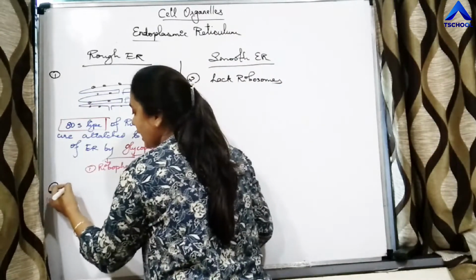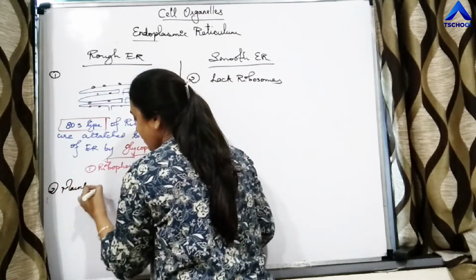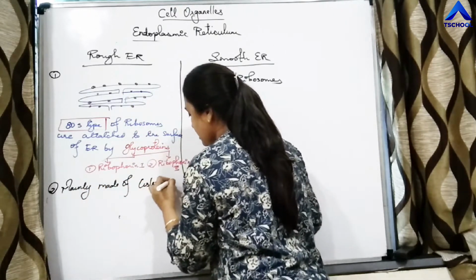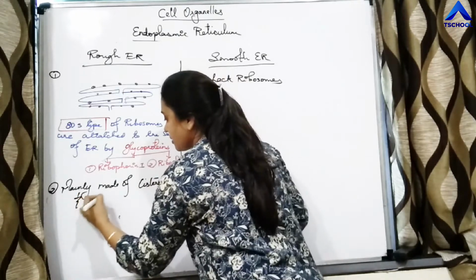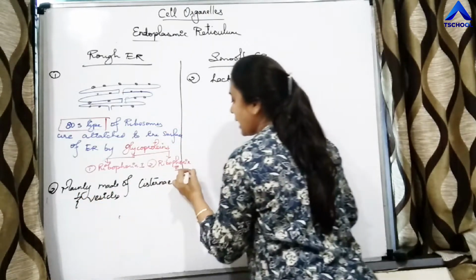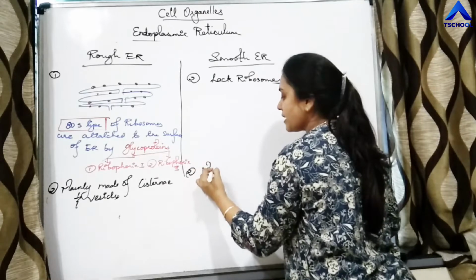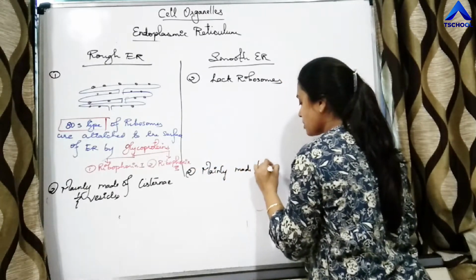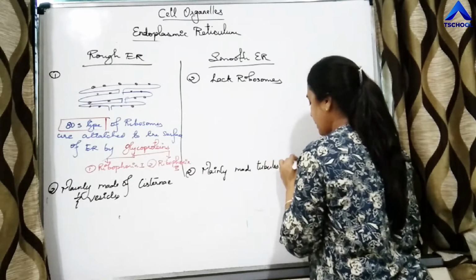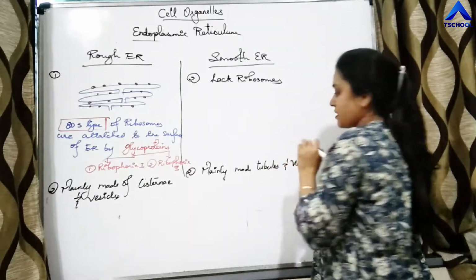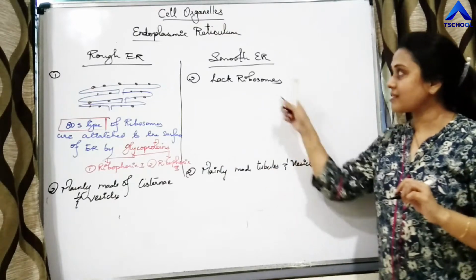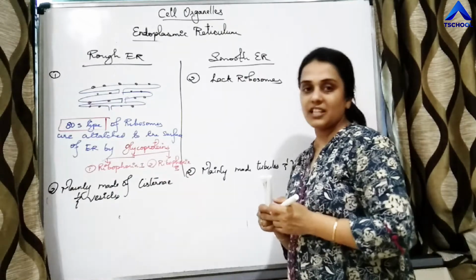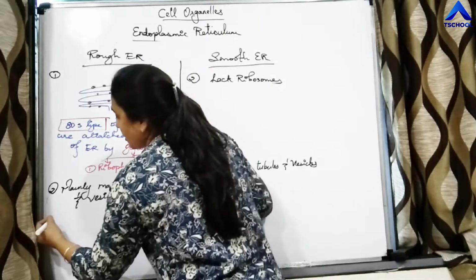This rough ER is mainly made of cisternae and vesicles, and smooth ER is mainly made of tubules and vesicles. Mainly tubules and vesicles are present in smooth ER, and cisternae and vesicles are mainly present in rough ER.